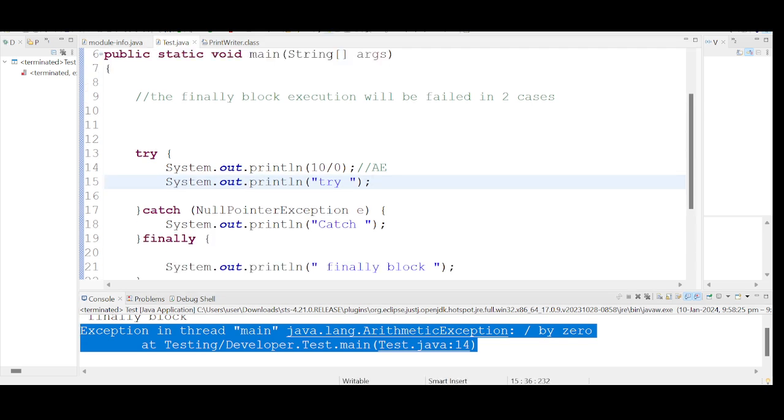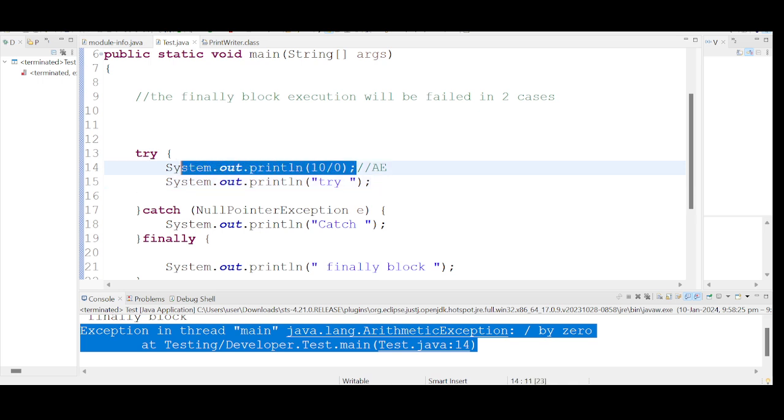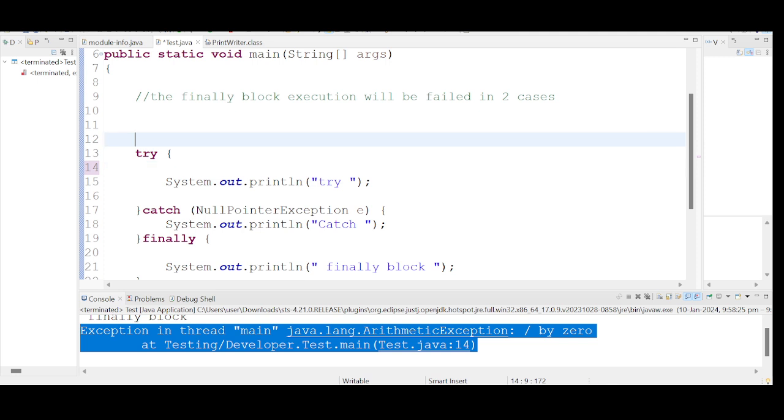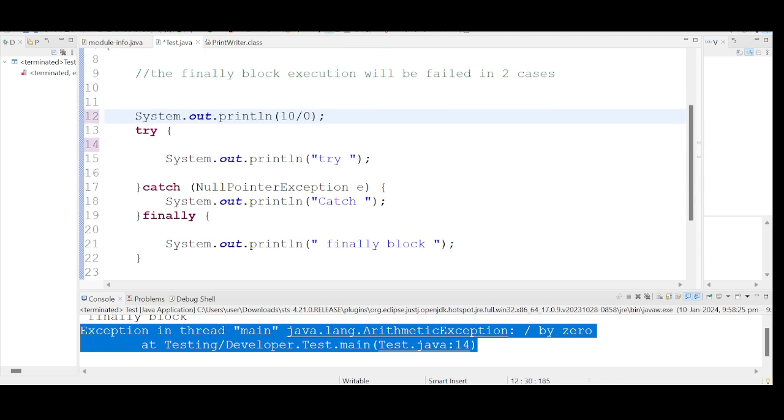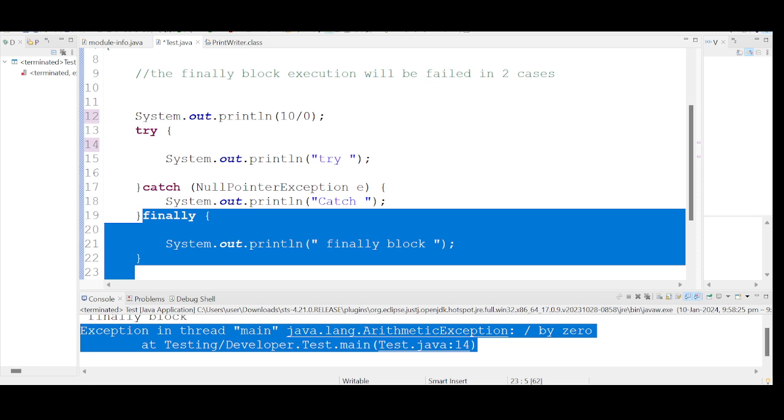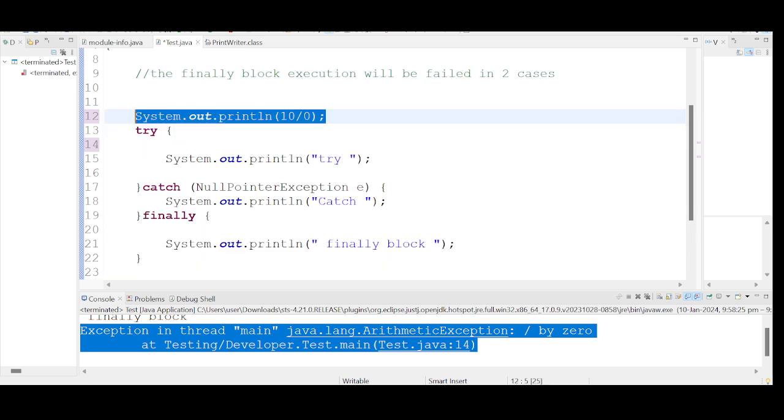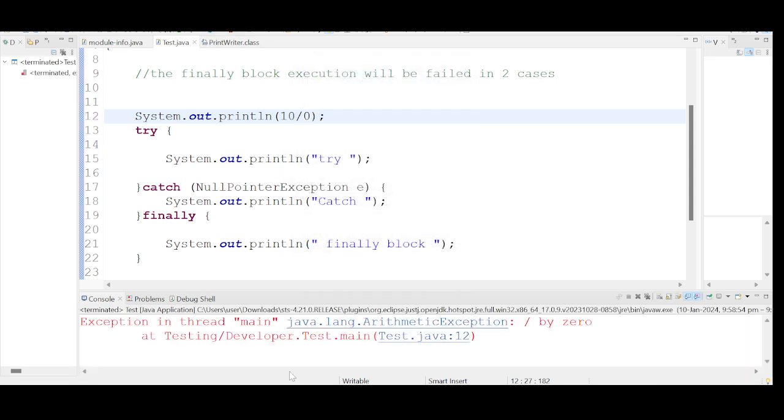We know this already, but if we happen to declare this risky code outside the try block, then there is no power for the finally block. In this scenario, the finally block will not get executed because the exception happens to occur outside the try block. Run this one.